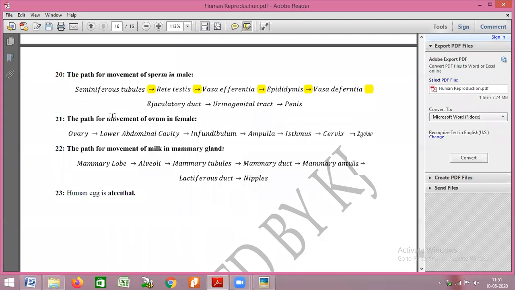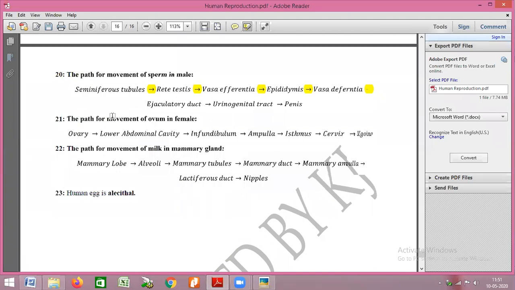If you remember this pathway, it has been asked a couple of times in competitive exams, both CET as well as NEET. If you remember this pathway, your entire concept regarding the male reproductive system can be linked, how the sperm goes from one area to another.